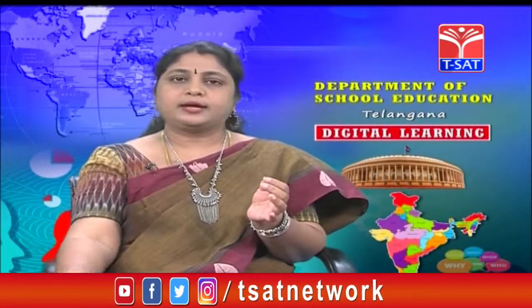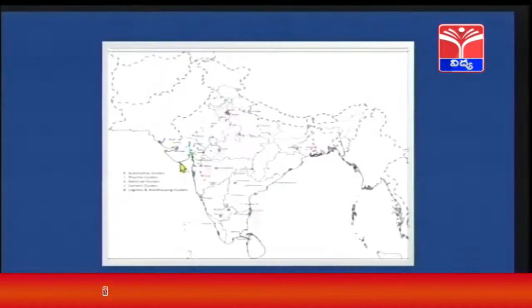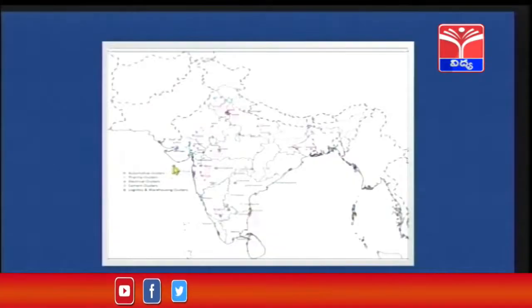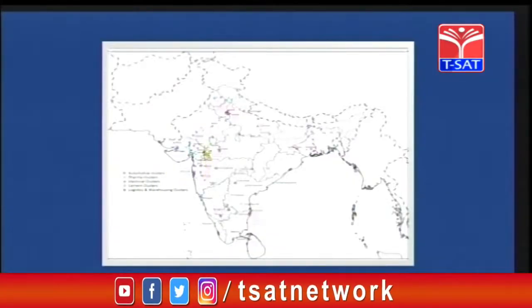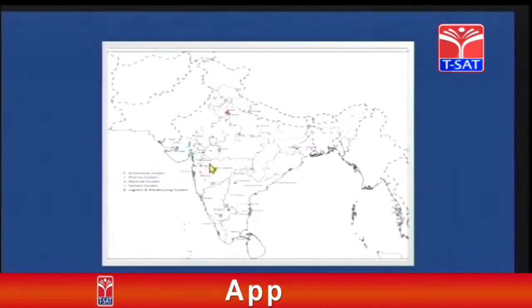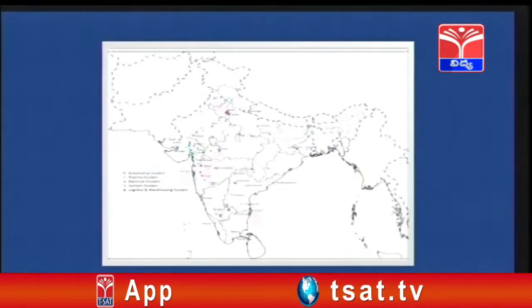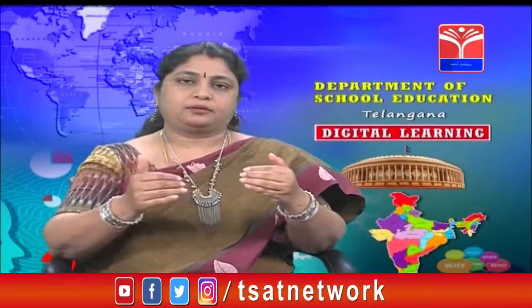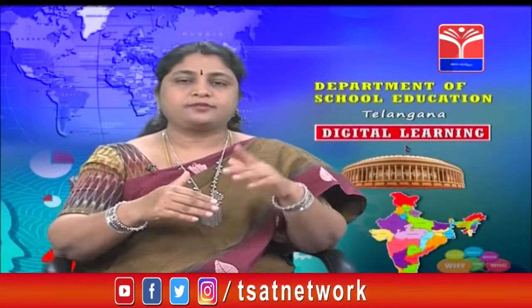So let's see in the map. Can you see the map here? Yes. See, can you see the red points, green points? You can see the index. So green is pharmaceuticals, that is medicines, then automotive, electricity, different. So you have different clusters. So clusters are nothing but group of factories, okay, in particular location. So what is that known as? Agglomeration of industries. Agglomeration is nothing but grouping of different industries in one place.